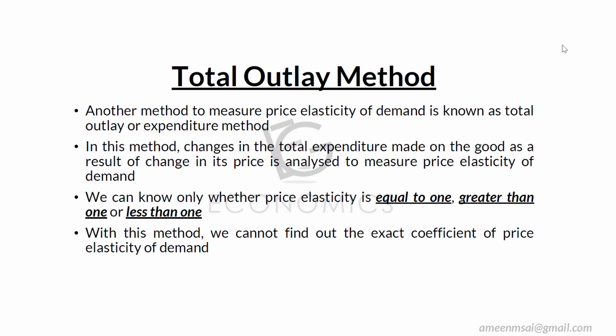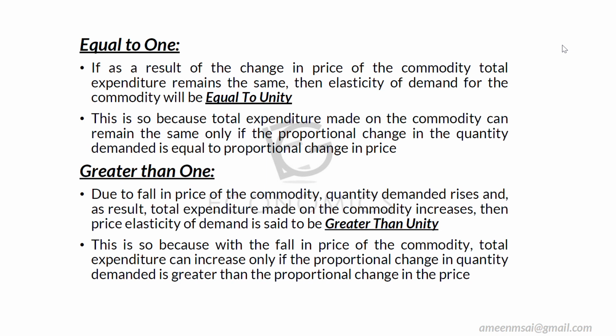So we have discussed three methods. The first one is point elasticity formula. The second one is arc elasticity formula. And the third one is total outlay method. So we said that using total outlay method, we can denote the price elasticity as equal to 1, greater than 1, or less than 1. അപ്പോൾ total outlay method യൂസ് ചെയ്താണ് elasticity നമ്മൾ മെഷർ ചെയ്യുന്നതെങ്കിൽ മൂന്ന് തരത്തിൽ അതിന്റെ റിസൾട്ട് ഉണ്ടാവുള്ളൂ.